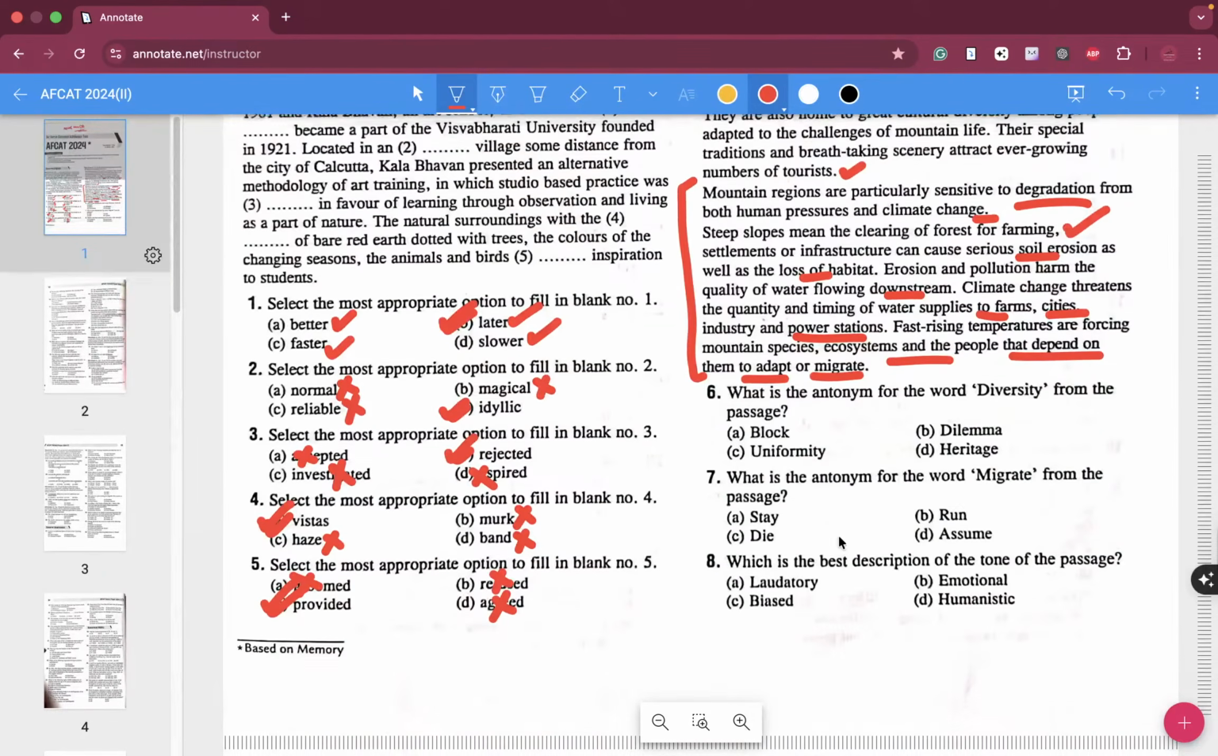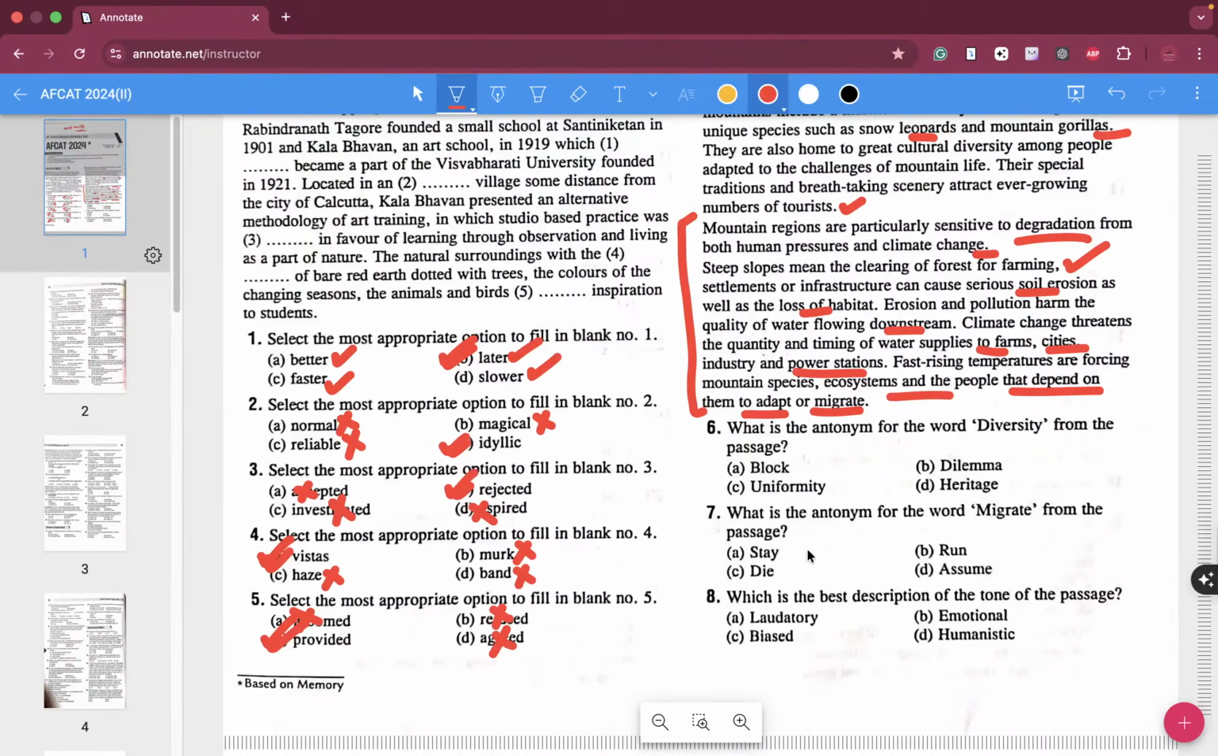So the second paragraph has largely talked about the problems faced because of global warming, climate change, soil erosion and all that. Question number 6 asks, what is the antonym for the word diversity? Diversity means multitude.